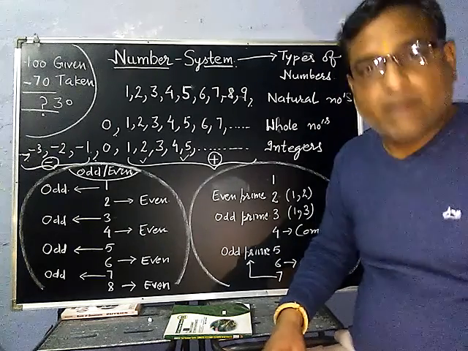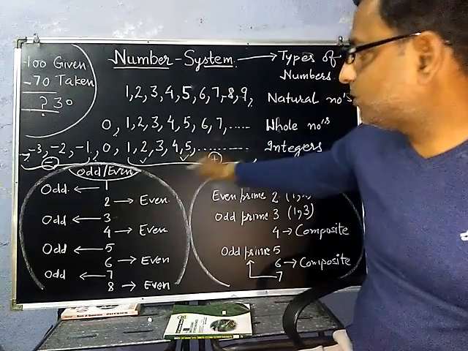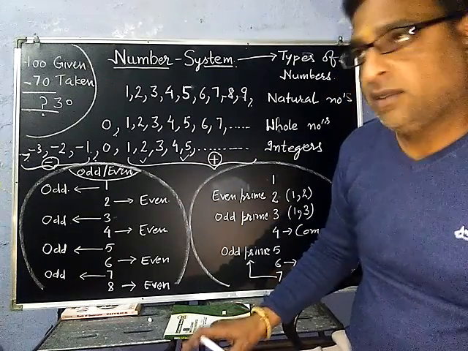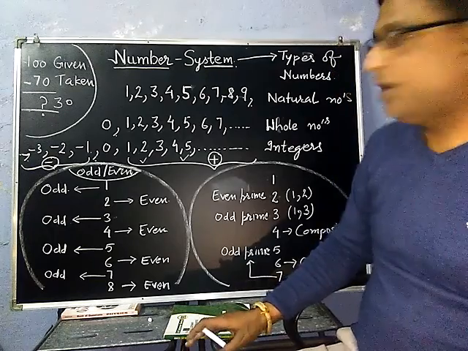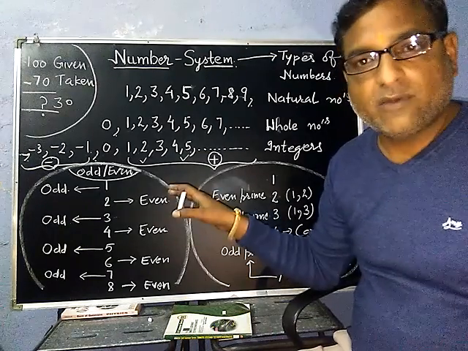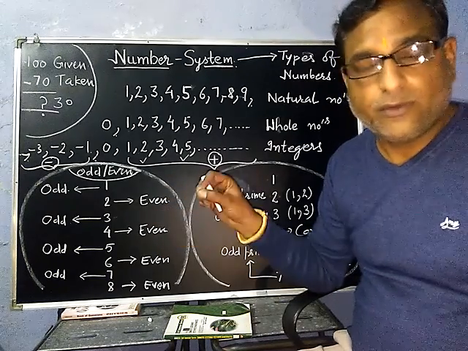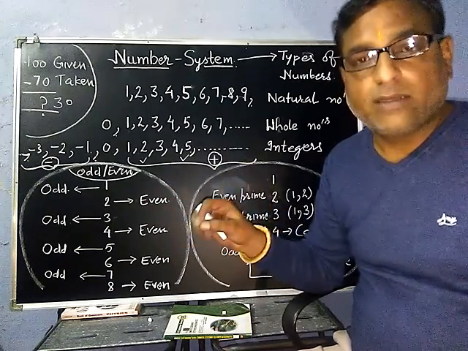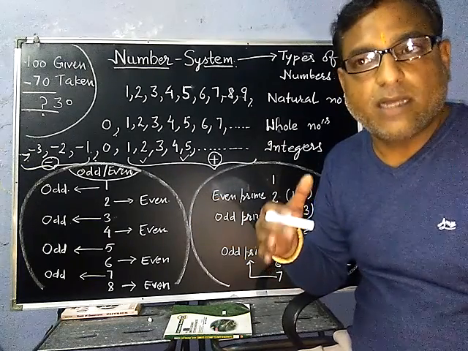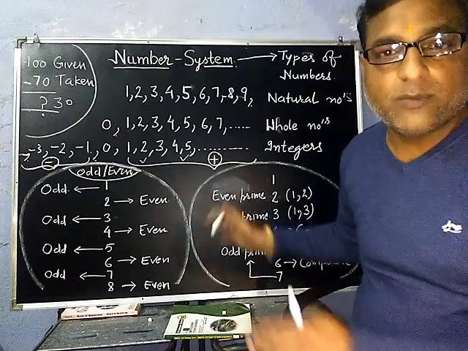So I hope you have understood what prime numbers are. And this is 1, 2, 3, 4, 5, 6, so the sixth type we have done. I hope that you have understood all these types of numbers. Basically, 6 types of numbers are there, and the knowledge of these 6 types is useful up to 8th class. So the students who are studying up to 8th class can study up to here.